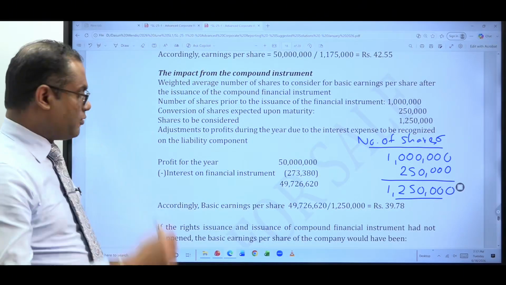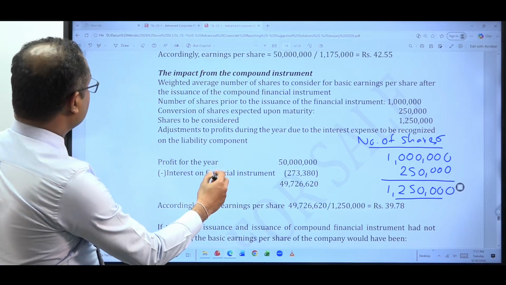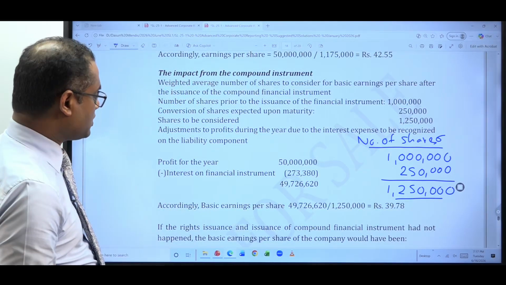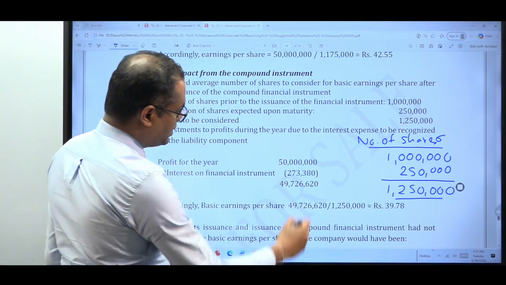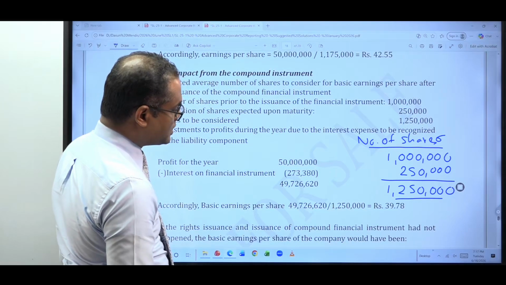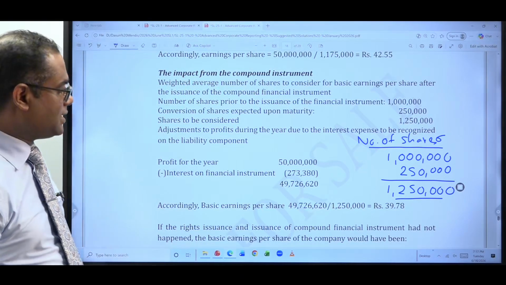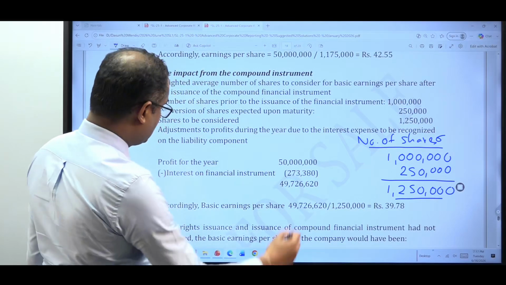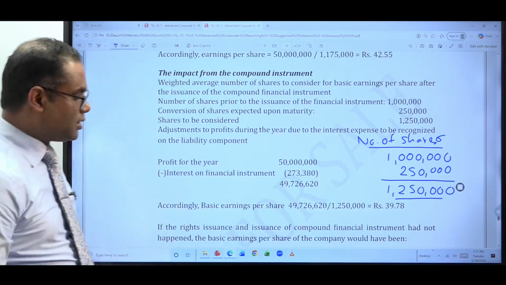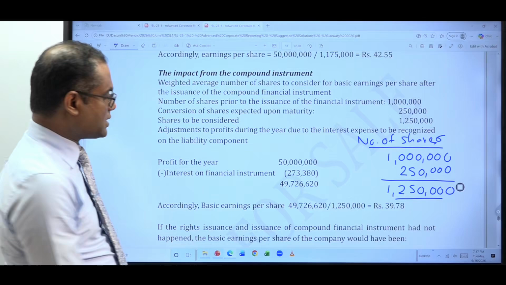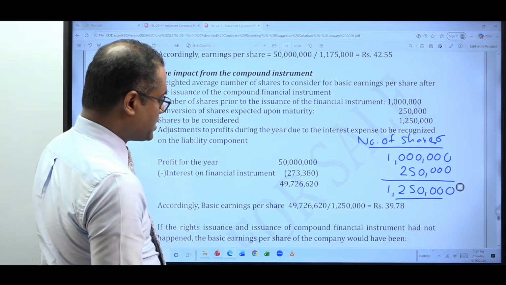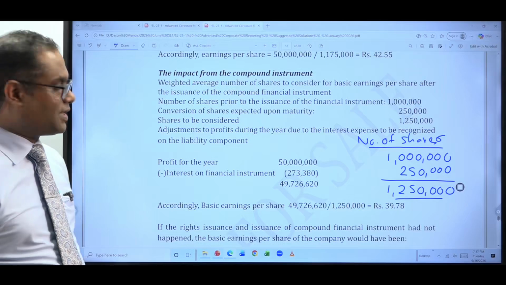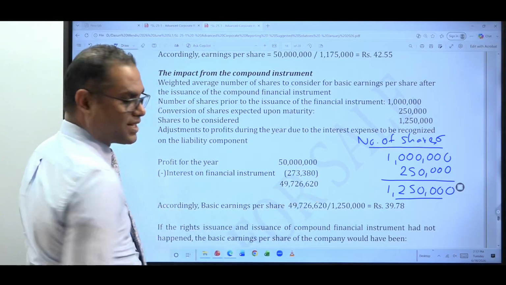From that, you deduct interest on the financial instrument. How much is that? 273,380. So once you deduct the finance cost from the profit after tax, what is the remaining amount of profit after tax? 49,726,620. That has to be your numerator.